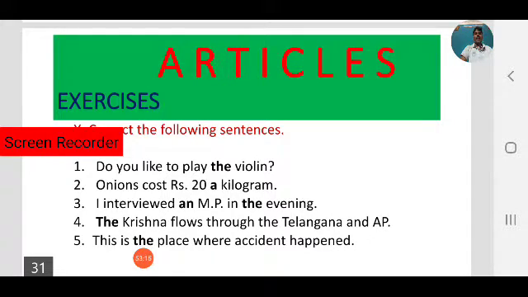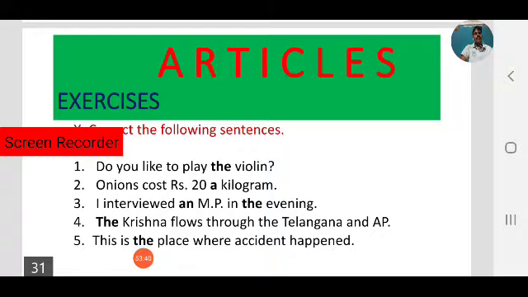I interviewed an MP in the evening. Observe, I interviewed an MP. Why should I use an MP? Yes, MP begins with a consonant letter, but sound is important. We have to focus only on sound. Based on the sound, we have to use the suitable article, whether a or an.